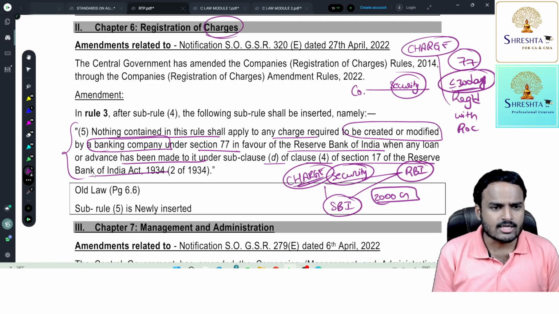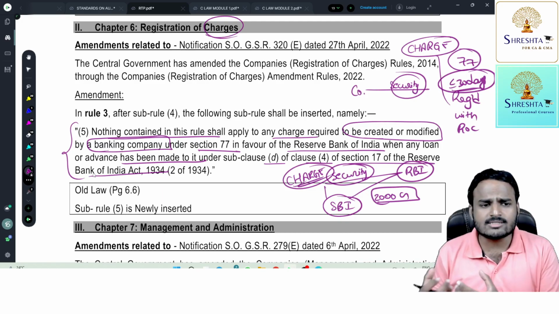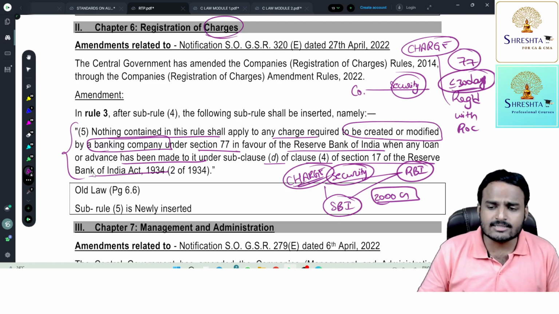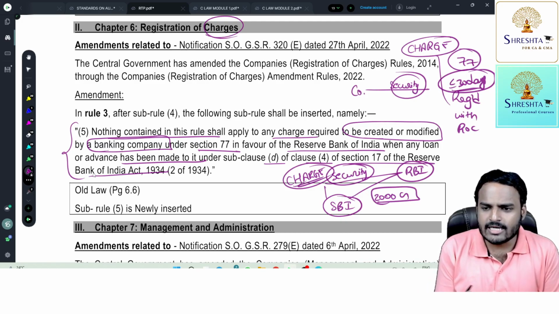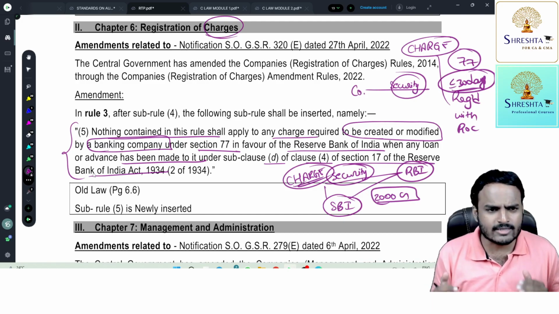Ease of doing business. So whenever banking companies face some financial crunch, definitely they will go to RBI. Every time filing these documents with ROC, every time whenever modification happens, again filing these documents with ROC, it will have some impact on their business operations. That's it. Nothing more than that. So is it clear, my dear students?